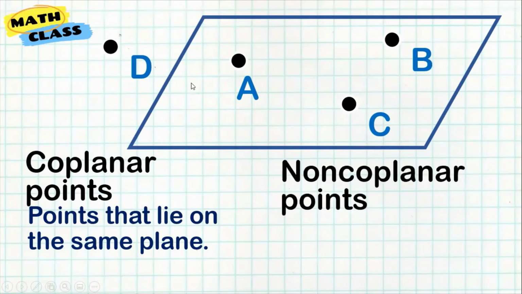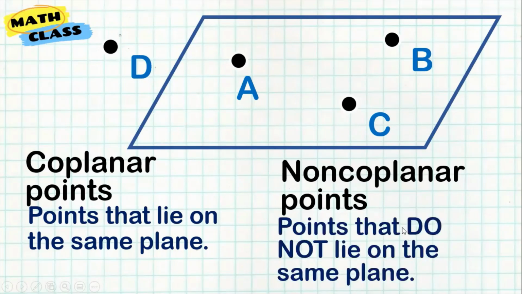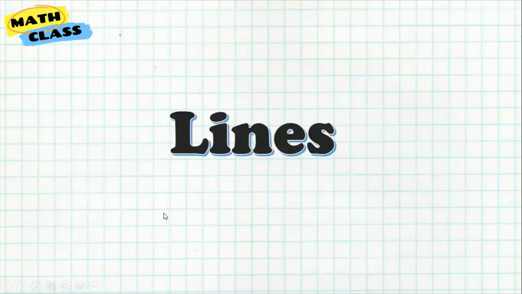While we have, for example, A and D, they are non-coplanar points, because A is on this plane while D is on another plane. So they do not lie on the same plane. So that's what we know about points: collinear and non-collinear, coplanar and non-coplanar.